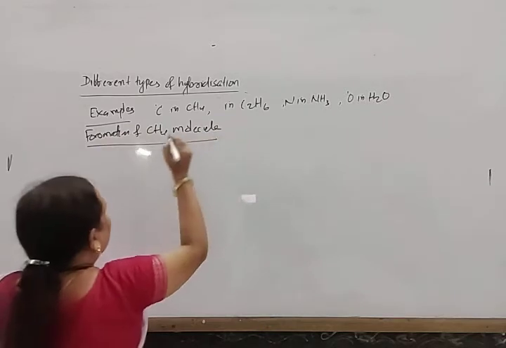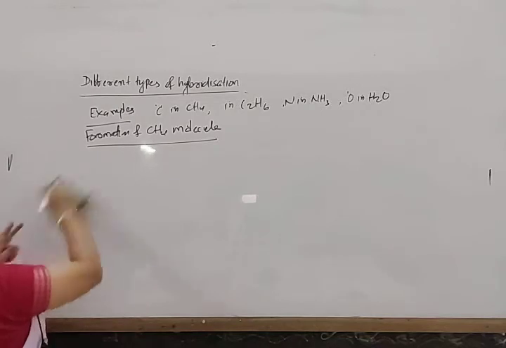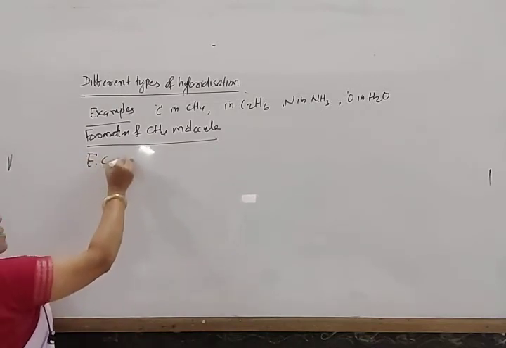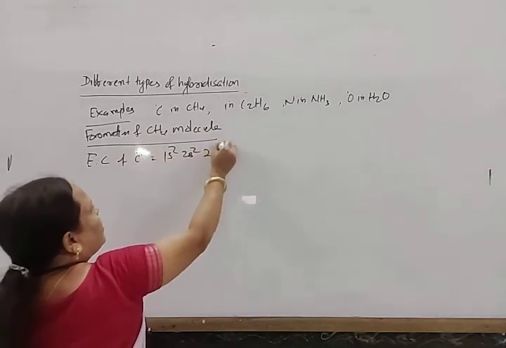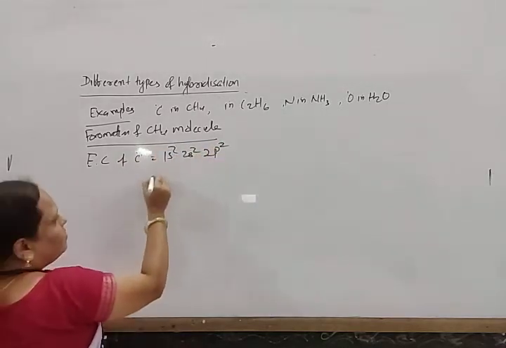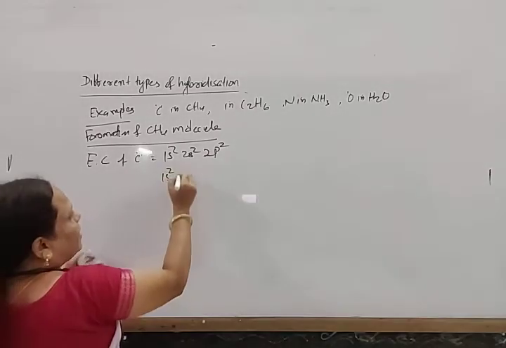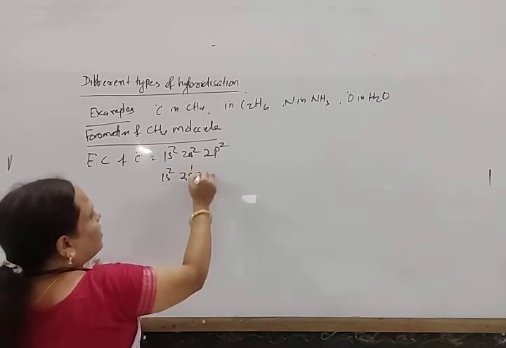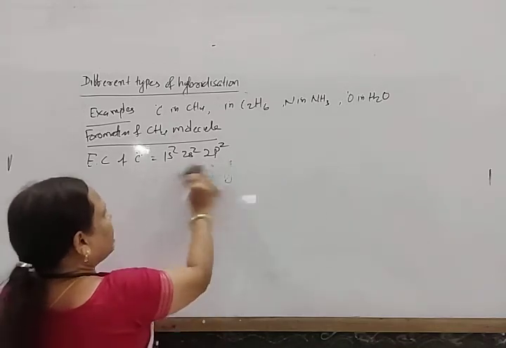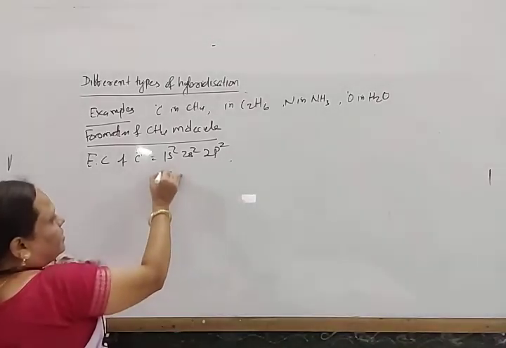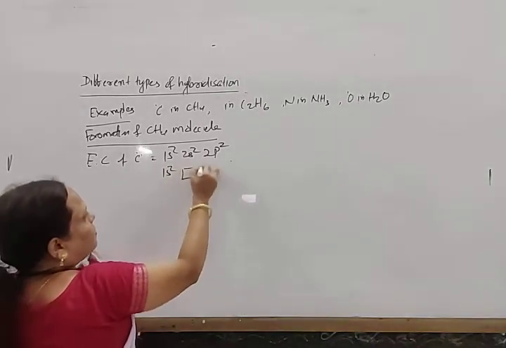The electronic configuration of carbon is 1s2, 2s2 and 2p2. If we write it in a box diagram according to Hund's rule, we have 1s2, 2s2, and 2p with one electron each in 2px and 2py.